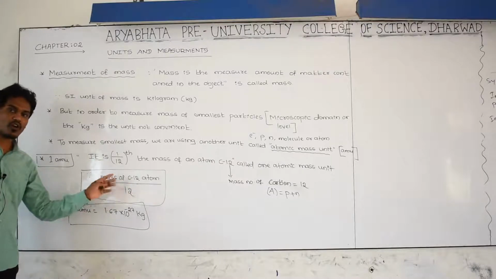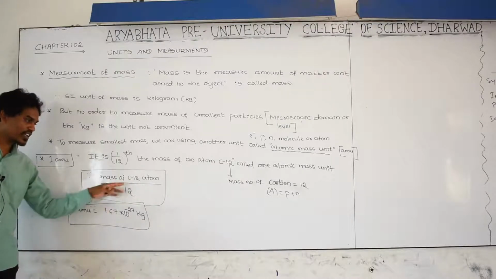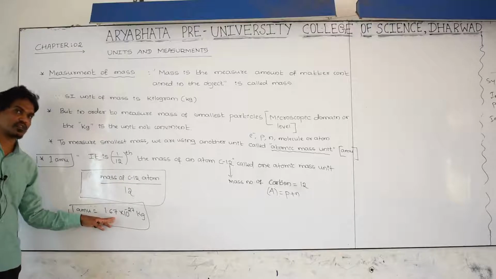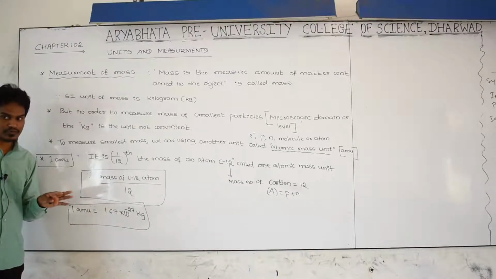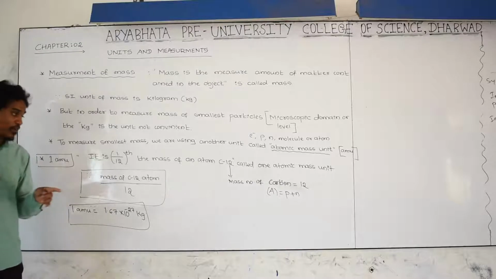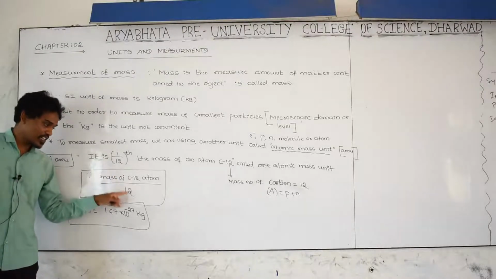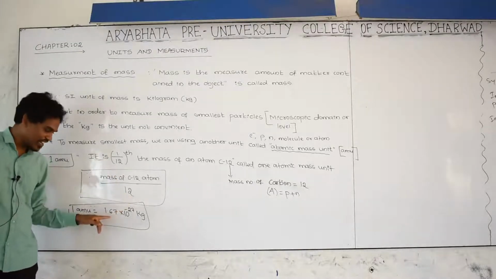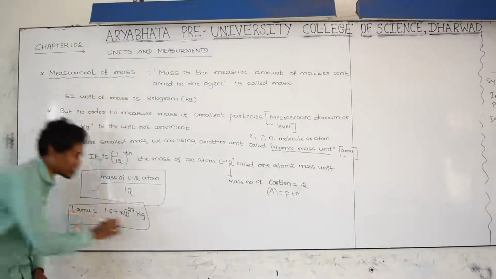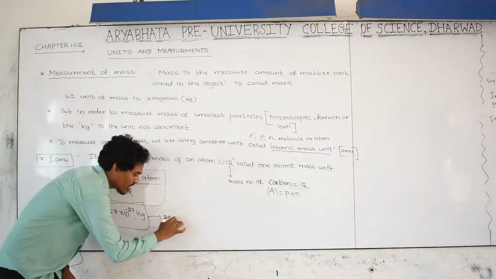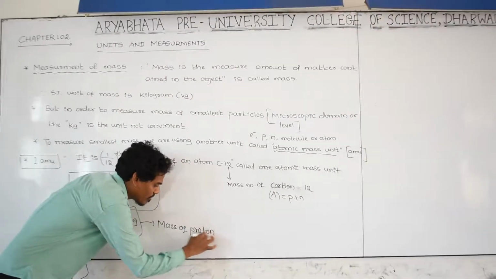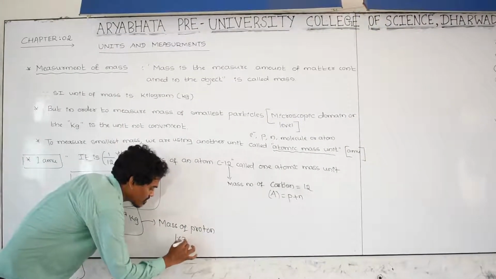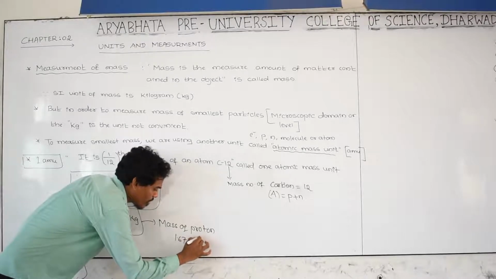Among all the elements, why are we taking carbon as a standard? There is a reason. You can take any element, the mass of that element divided by its mass number. If you do this, you are not getting exactly 1.67. This is the mass of proton. As you know very well, mass of proton is equal to 1.67 into 10 to the power of minus 27 kg.